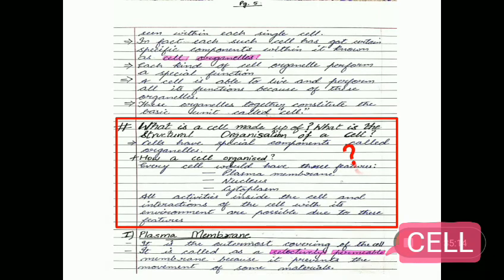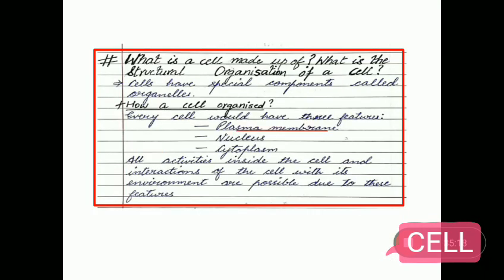What is a cell made up of? What is the structural organization of a cell? A cell would have these features: plasma membrane, nucleus, cytoplasm. Cells have special components called organelles.